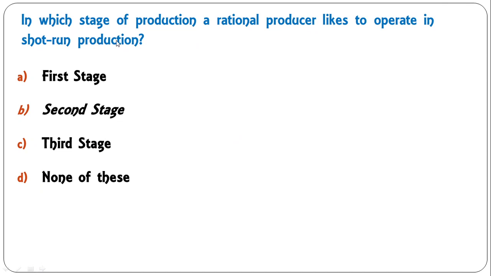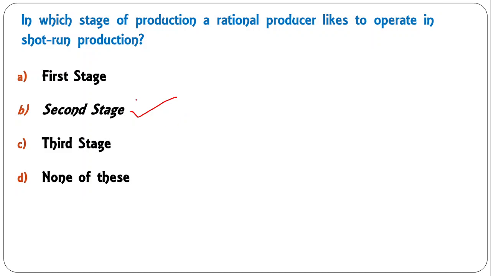Next question, in which stage of production does a rational producer like to operate in short run production? First stage, second stage, third stage, or none of these? The correct answer is, every rational producer would like to produce in the second stage of production.